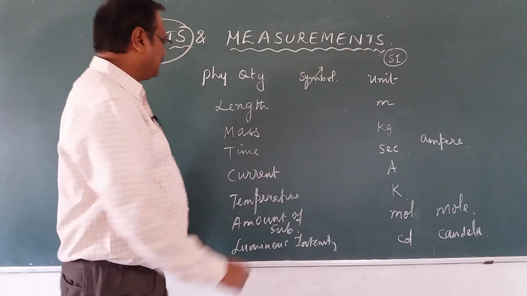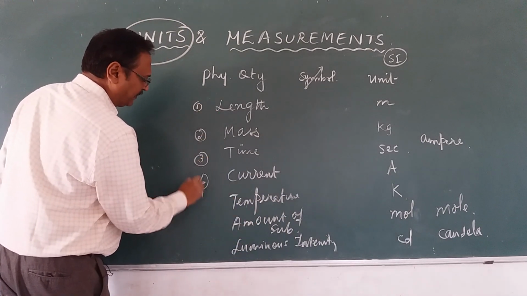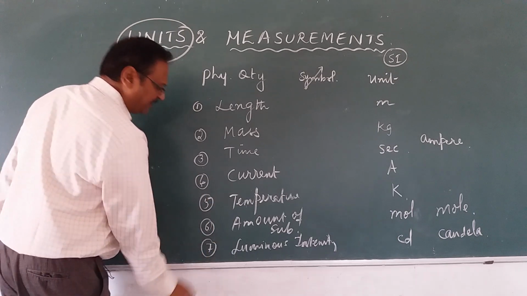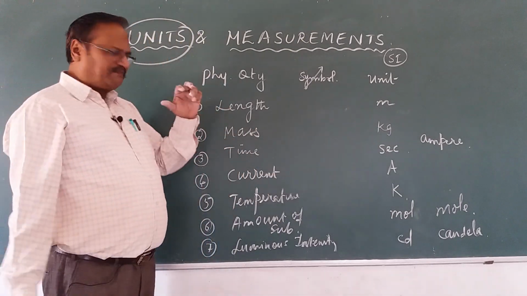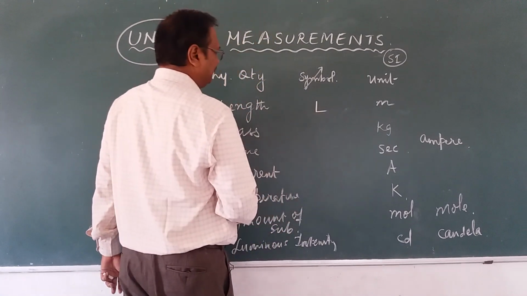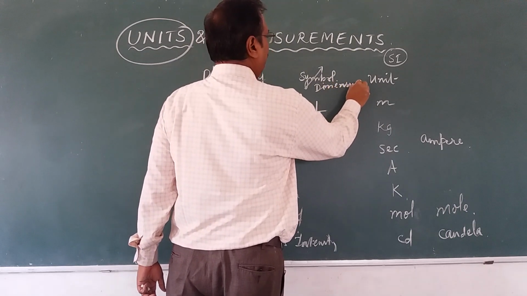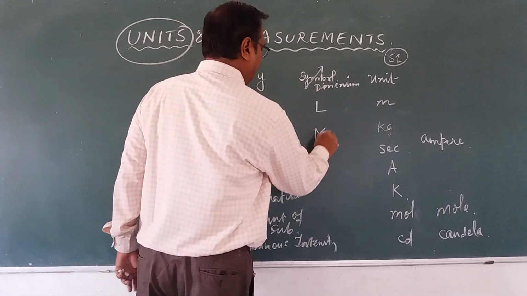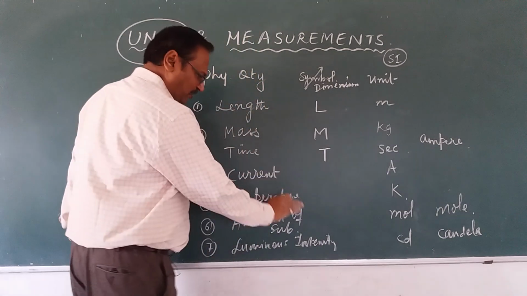So these are the 7 quantities: 1, 2, 3, 4 current, 5 temperature, 6 amount of substance, and 7 luminous intensity. Now we give a symbol for each, and the symbol for length is capital L. This is called dimension. In the next video we will study it, so I am just introducing it. For mass we will use capital M. For time we will use capital T. So these are not necessary now.